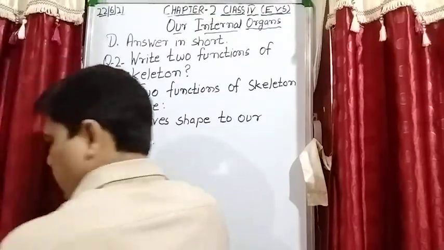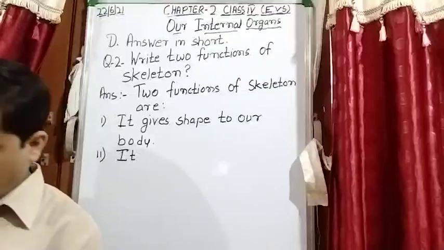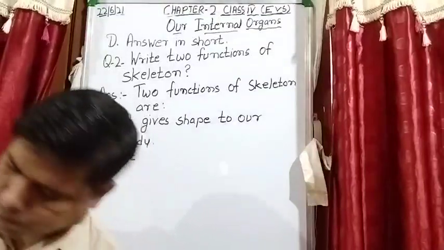Is it clear? It gives shape to our body.